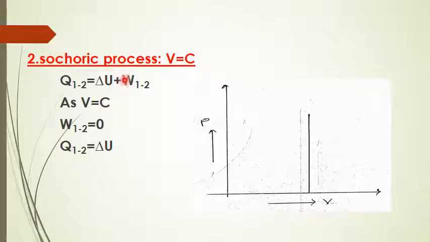When volume is constant, the change in volume dV is 0, so PdV work will be 0. Then the first law becomes Q1-2, the heat transfer involved in the system, equal to the change in internal energy of the system. So this is the expression for the isochoric process.